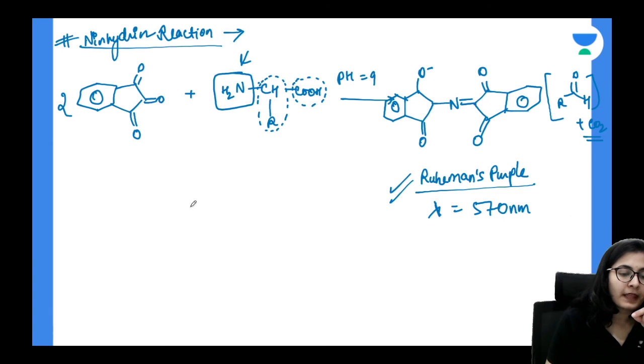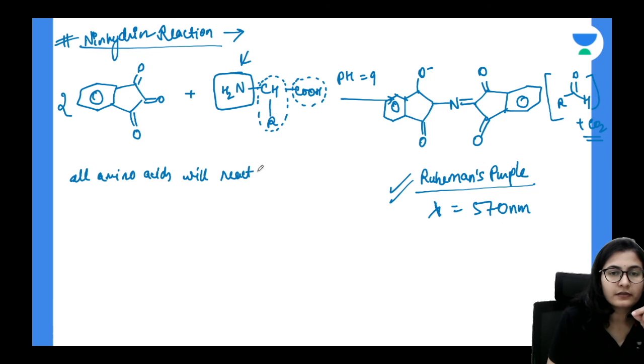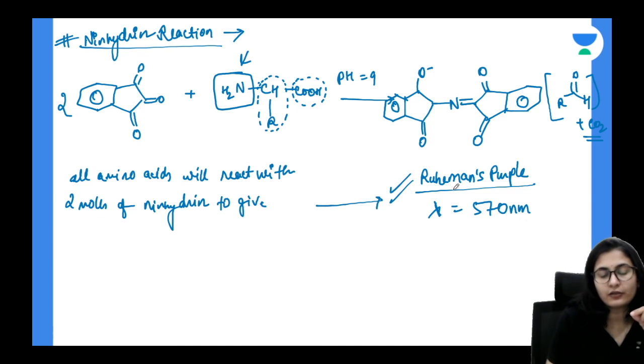Okay, so all amino acids will react with 2 moles of ninhydrin to give this intense Ruhemann's purple color product.